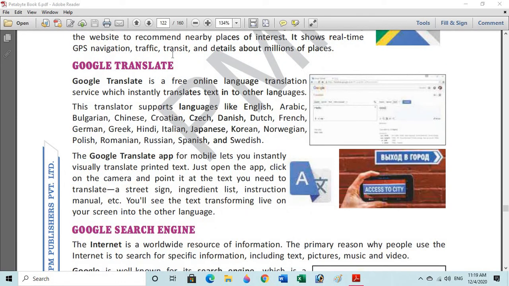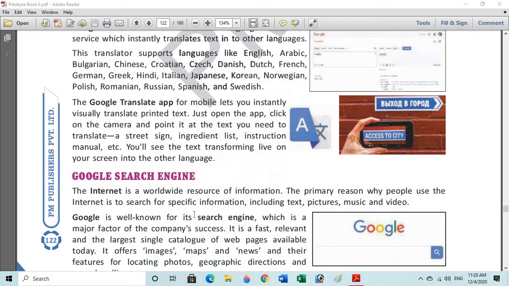Google Translate. The word itself gives you a clear sense to translate something. Google Translate is a free online language translation service which instantly translates text into other languages. This translator supports languages like English, Arabic, Bulgarian, etc. The Google Translate app for mobile lets you instantly visually translate printed text. Just open the app, click on the camera and point it at the text you need to translate.